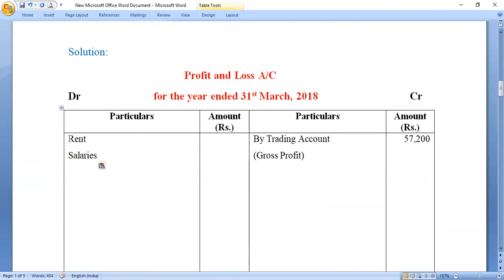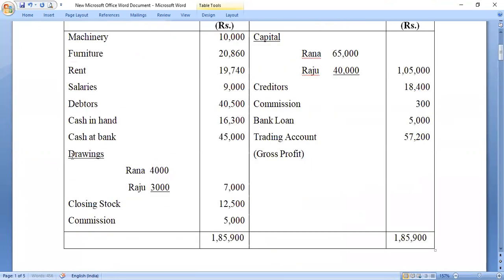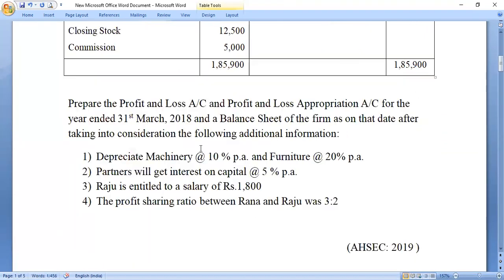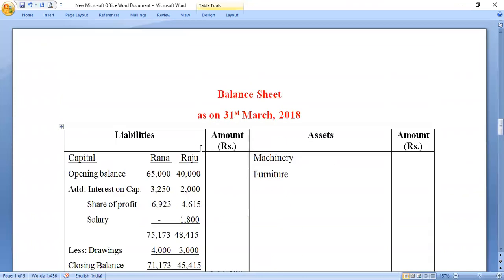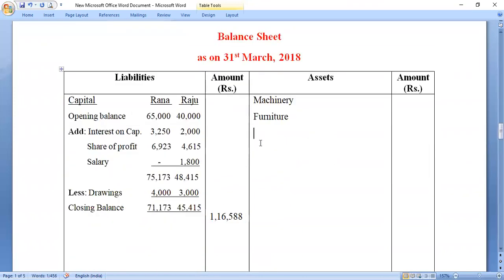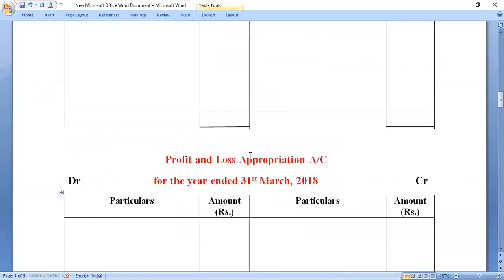But I hope you remember when we write the debit side items in profit and loss account or profit and loss appropriation account, there should be "to" and "by". In balance sheet, it is not required. The next is debtors. Debtors is an item of balance sheet. So where shall we go? Let us move to the balance sheet. Yeah, balance sheet asset side. Let us put the debtors here.